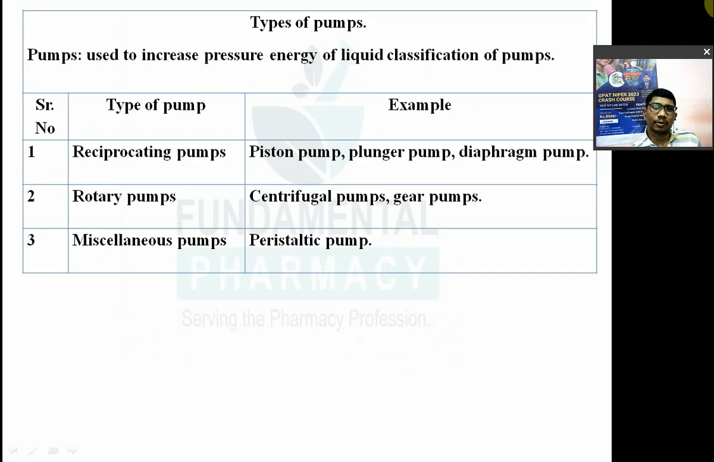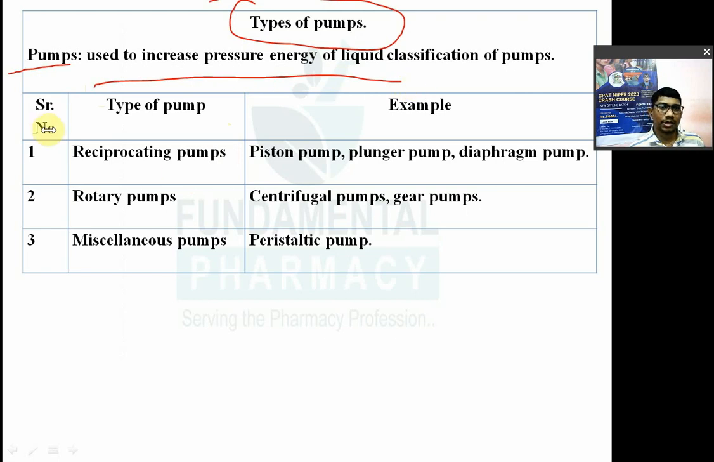Now what do you mean by pump? Pump kya hota hai? So pump is used to increase the pressure energy of the liquid. What is the role of pump? It is a mechanical device which is used to increase the pressure. Okay, so if you want to transport a liquid from lower height to the higher height, for that you need to build up the pressure. So for that you are using pump. So pump is used to increase the pressure energy of liquid.